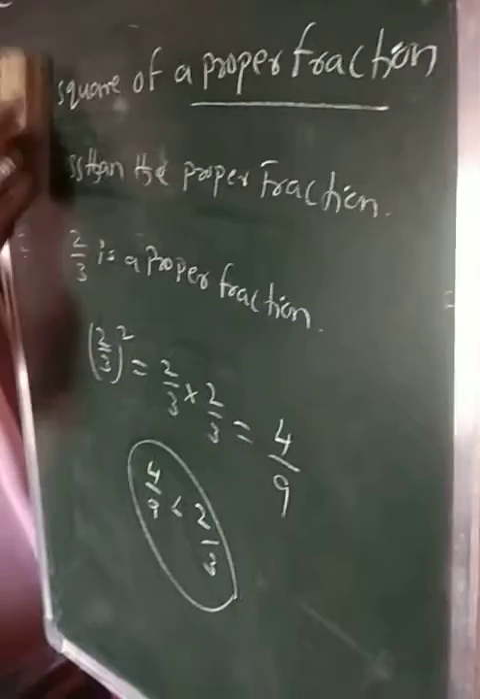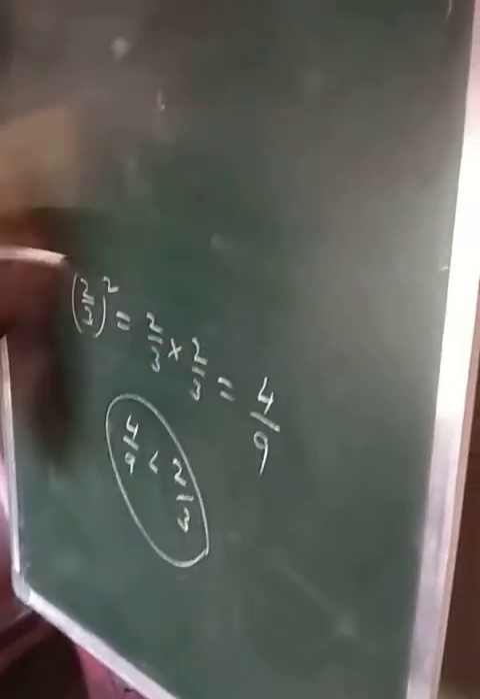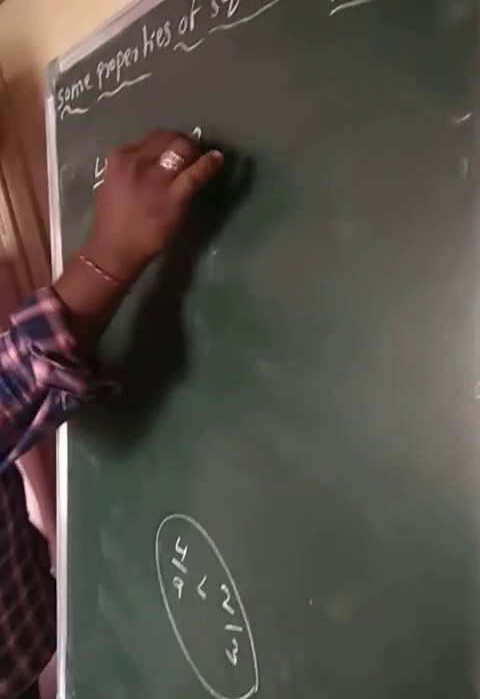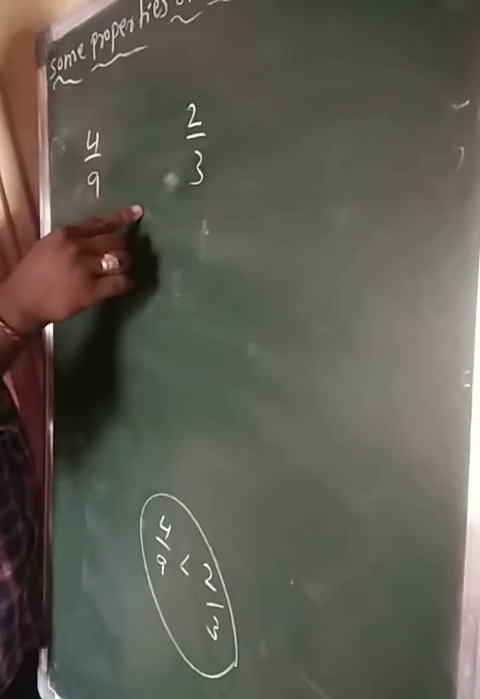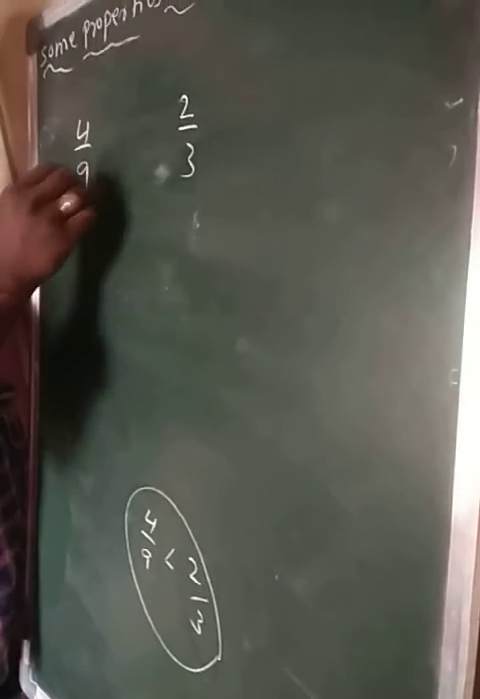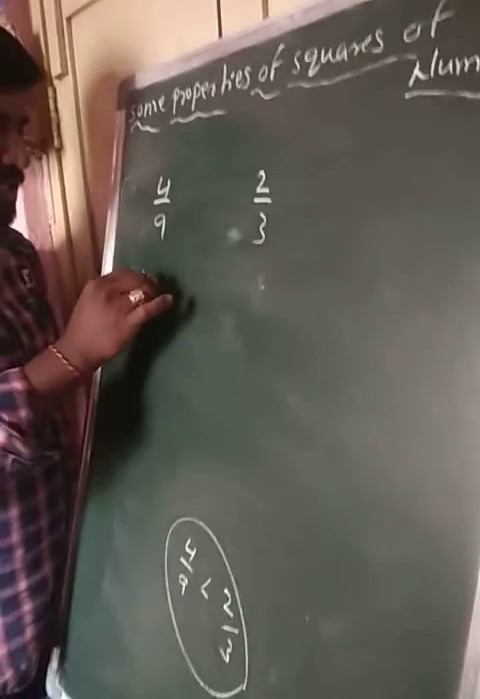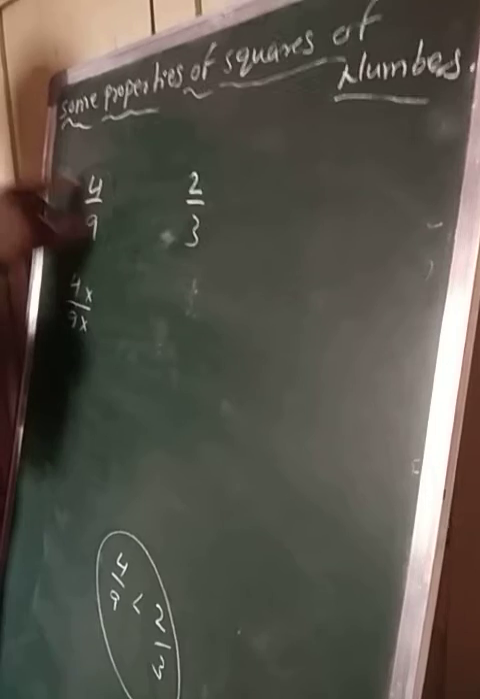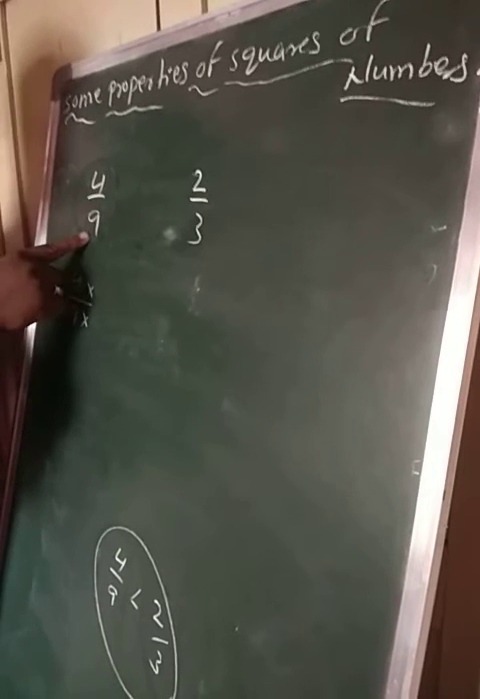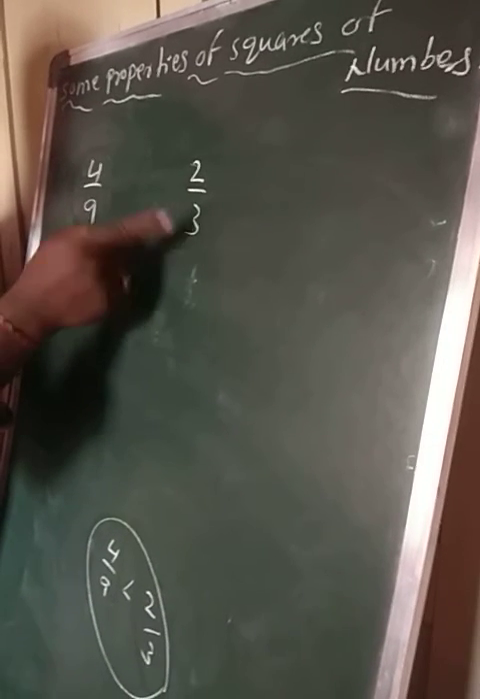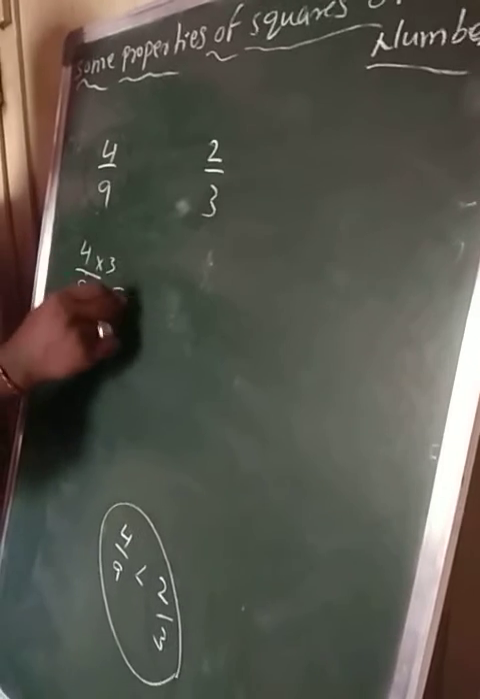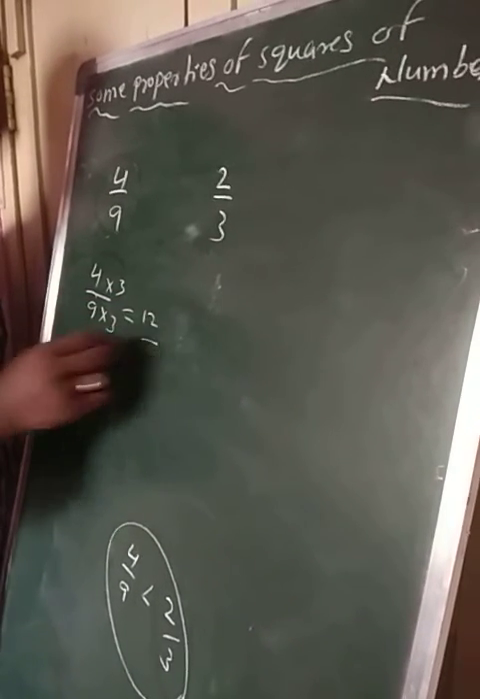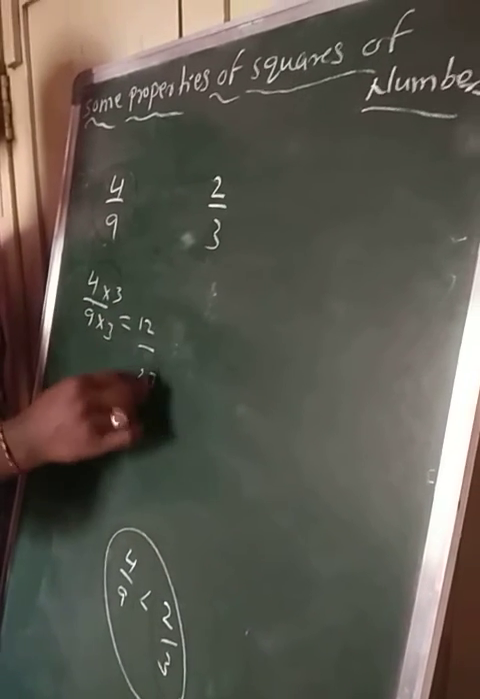So I want to say something for you. See now, 4 by 9, 2 by 3. What I am doing here, I am multiplying the numerator and denominator of the first fraction with the second fraction's denominator. What is that one? 3. Then what I am getting? 4 3s are 12 by 9 3s are 27.